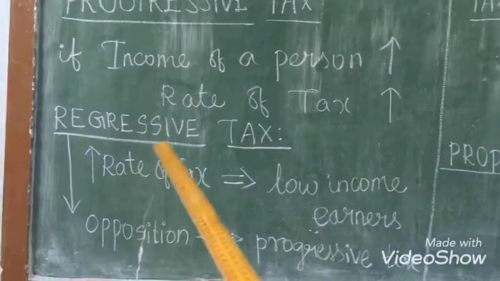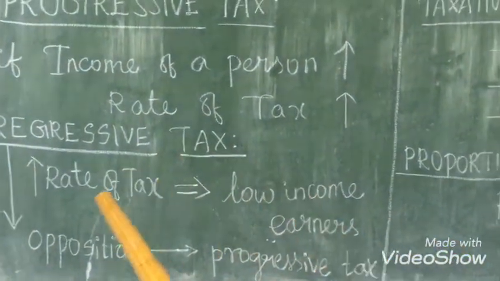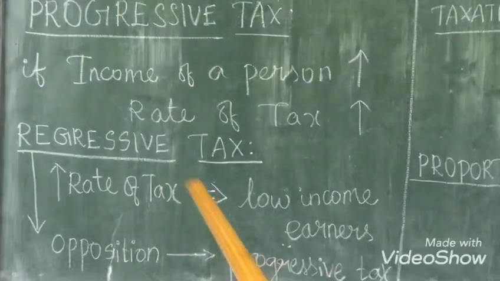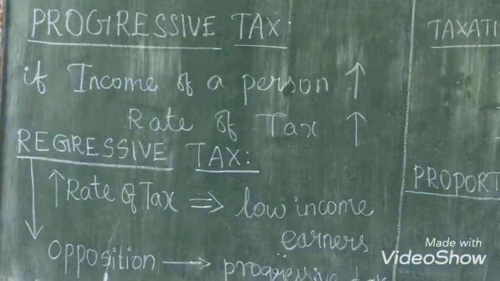And then the last type is the low income earners. So they want to pay the high amount of tax. So this type is quite opposite to the progressive tax. So these are all the three types of taxes.